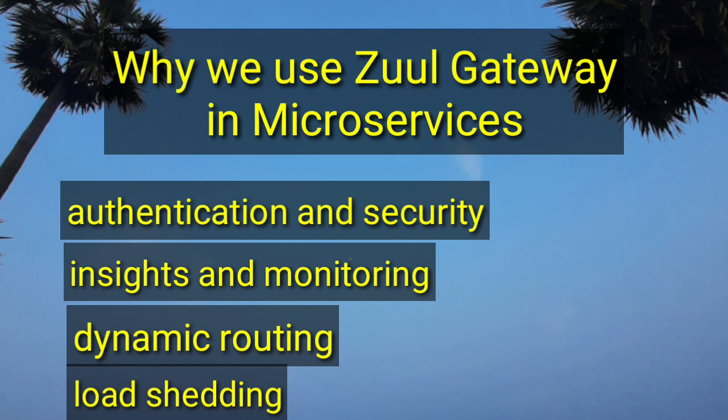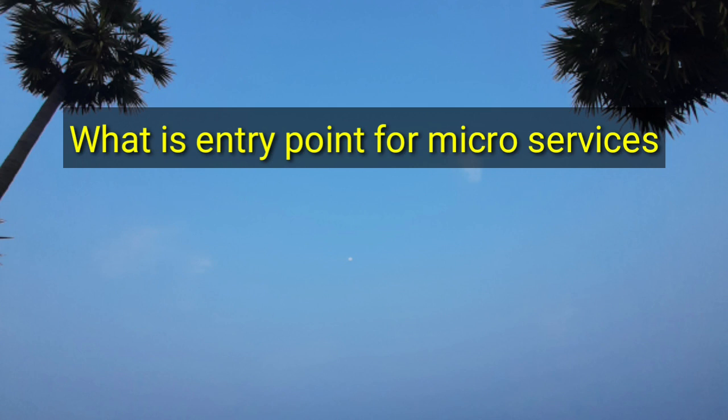Next is static response handling: building some responses directly at the edge instead of forwarding them to an internal cluster. So in these scenarios, we are using Zuul Gateway in microservices. The next question is, what is the entry point for microservices?